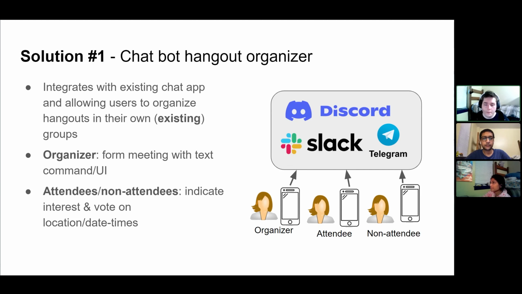So our first solution is what we call the chatbot organizer. It works by integrating with an existing chatbot and allows users to organize hangouts within their own group chats. First, an organizer would create a hangout, and then attendees could signal interest and vote on dates and times that work best for them, in addition to locations.